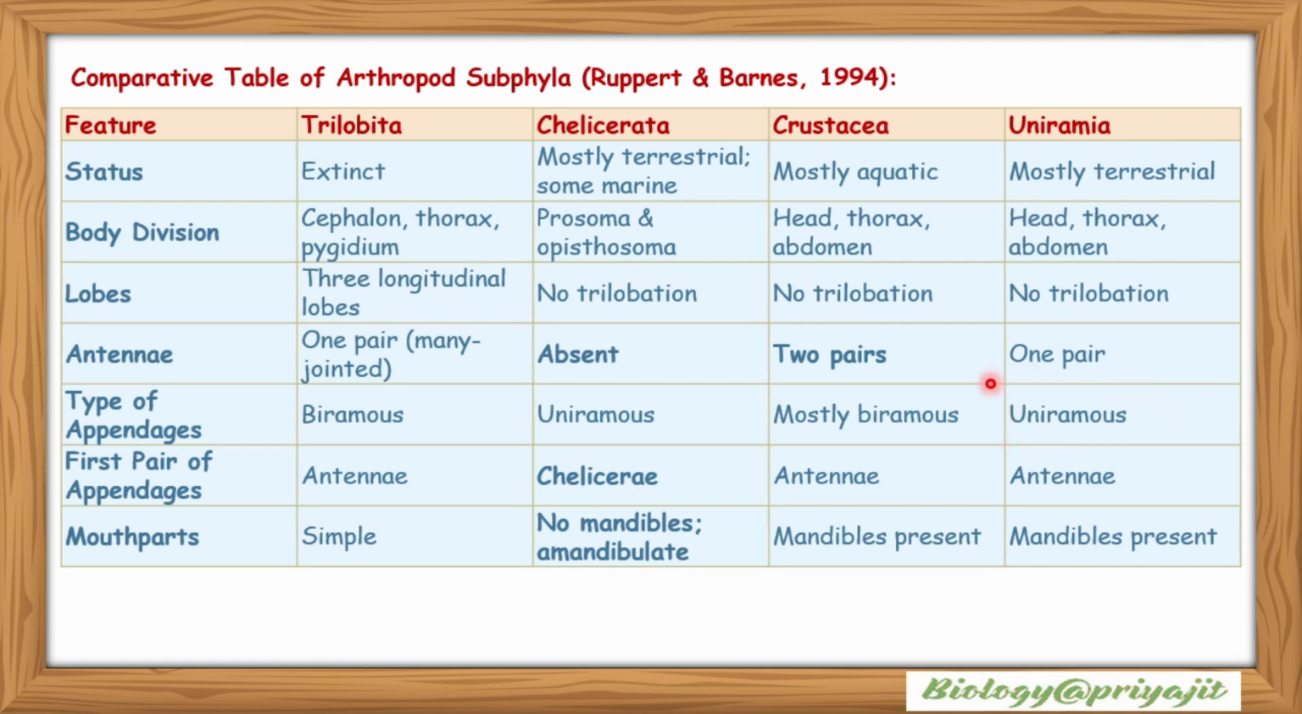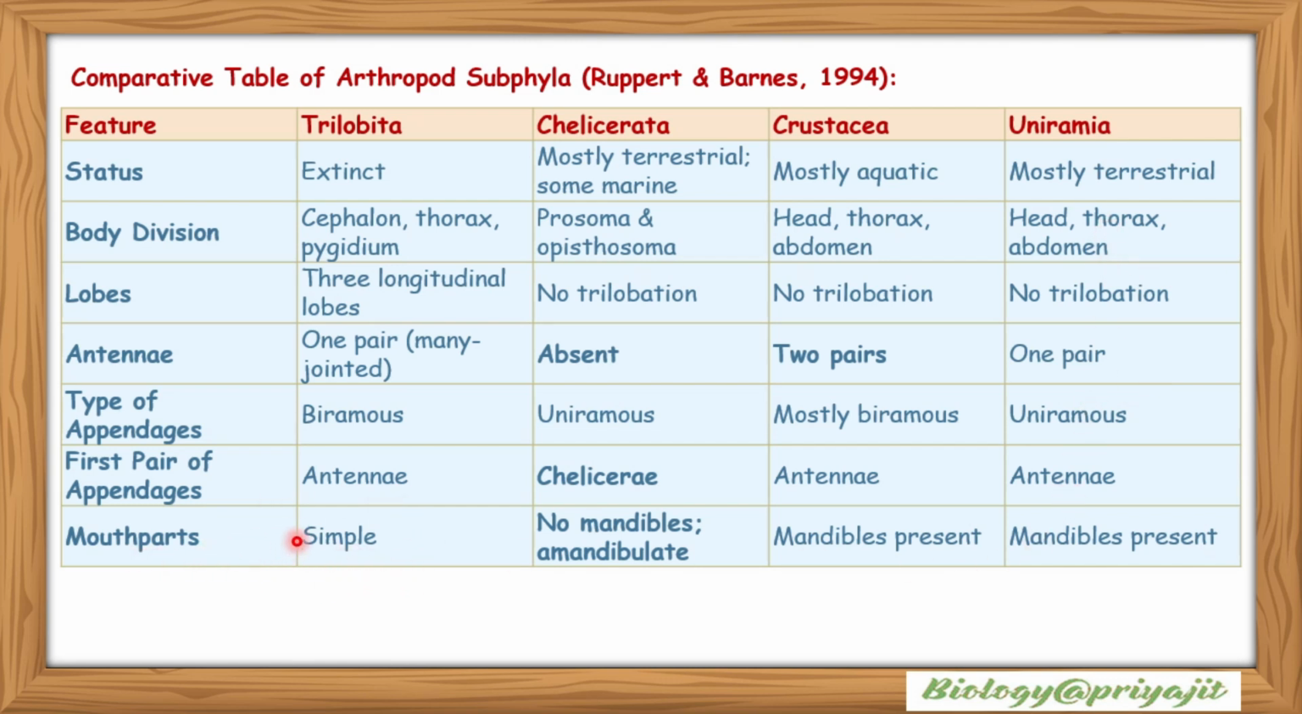The first pair of appendages of Trilobita are named antenna. The first pair of appendages of Chelicerata are named chelicerae. The first pair of appendages of Crustacea are called antenna, and the first pair of appendages of Uniramia are also called antenna.